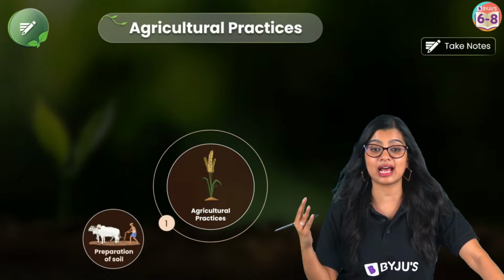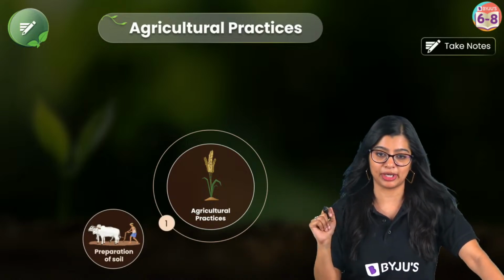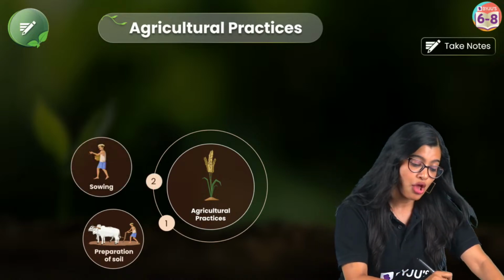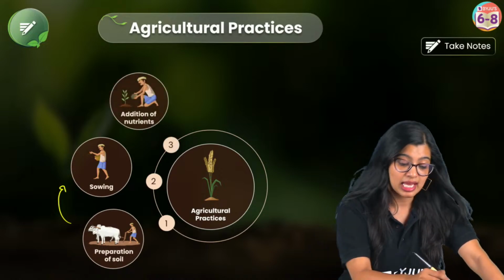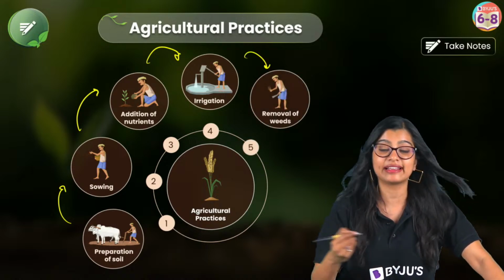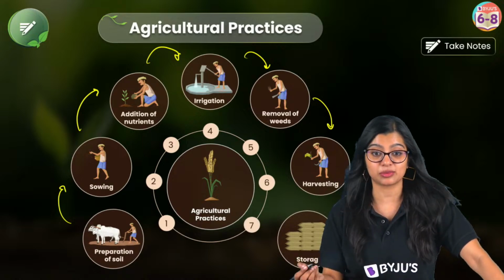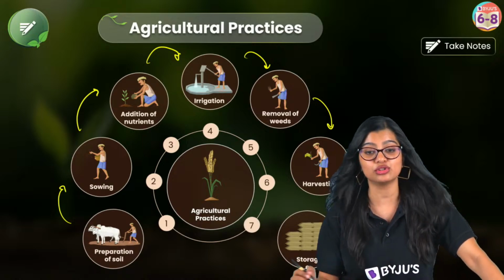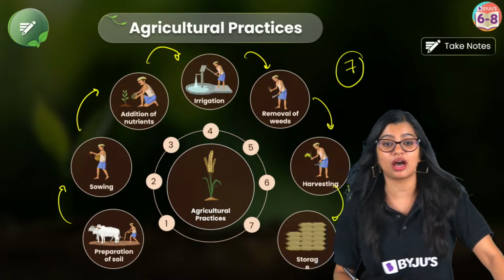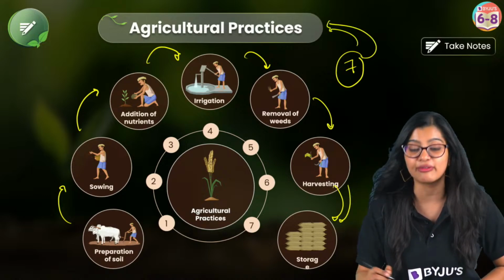Which is why we say that there are 7 important steps that come into the picture. The first step is preparation of soil, followed by which I will sow my seeds. Then I will add nutrients to my soil, irrigate, and make sure I get rid of unnecessary weeds. I will harvest my crops. And finally, I will store my crops, right? So these are the 7 steps involved in agriculture, and these 7 steps are very, very important.